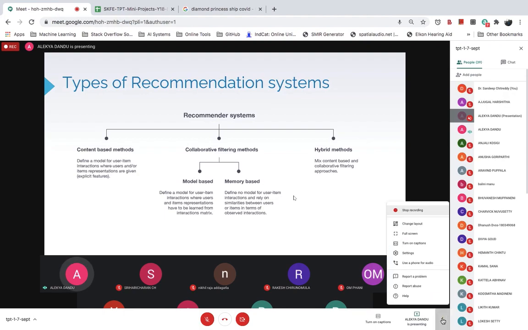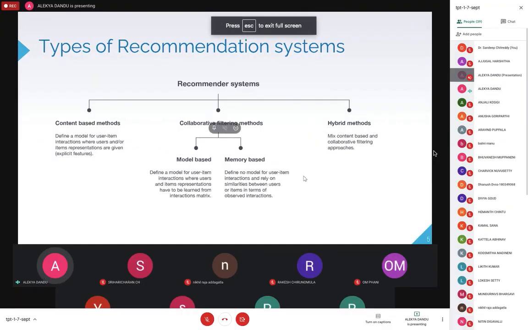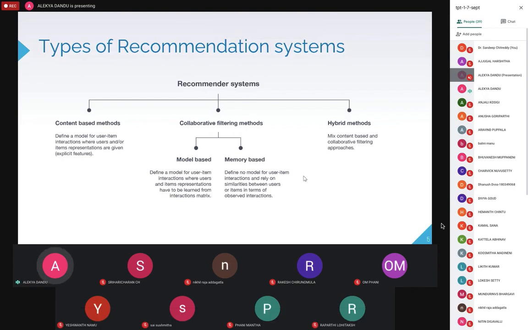Unlike collaborative filtering, which only relies on user-item interactions, content-based approaches use additional information about users and items. Taking the example of a movie recommendation system, the additional information can be your age, gender, job, language, location, or any personal information like maybe your favorite actors and actresses. Another type is hybrid methods. This is a combination of both collaborative and content-based.